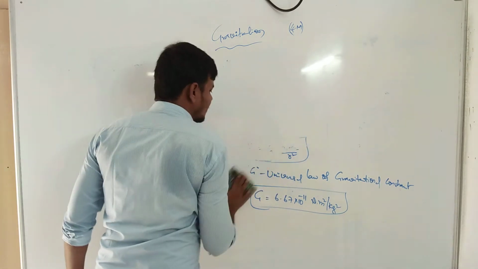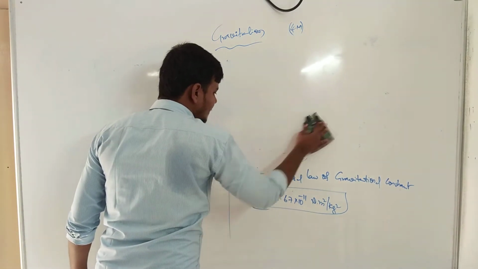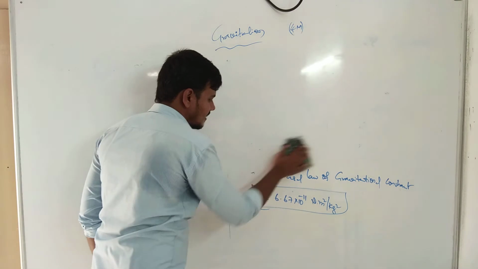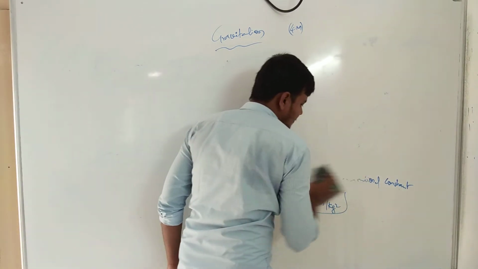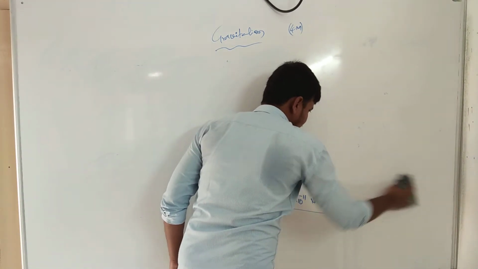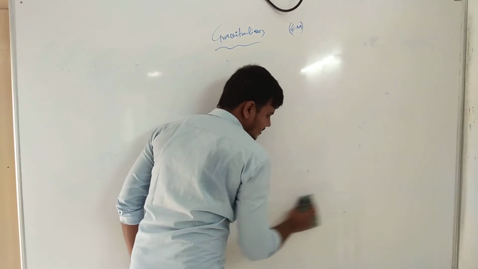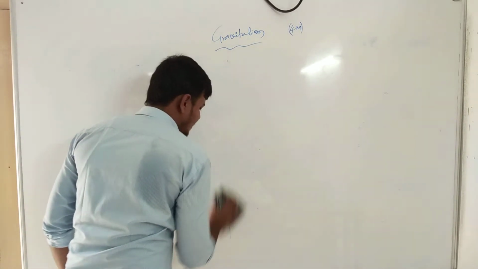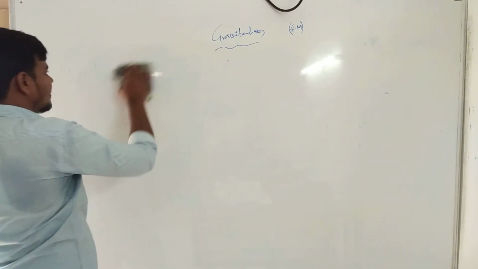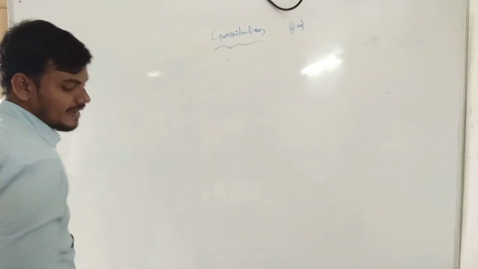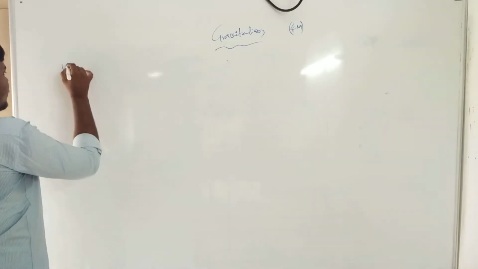M is the mass of the body, M1 and M2. R is the distance between any two objects, object A and object B. G is the universal constant. Now what is the G value? 6.67 into 10 to the power of minus 11. Okay. Now next one.